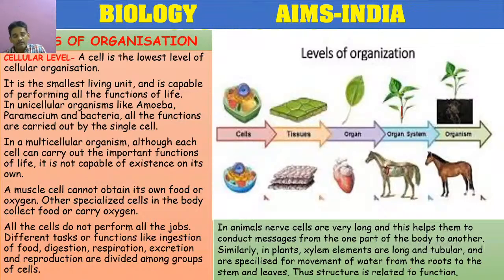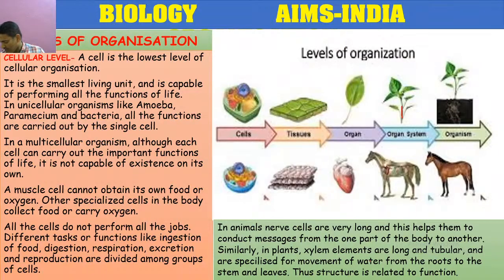Here, the digestive system performs digestion. The respiratory system performs respiration. The circulatory system, transport. The excretory system, excretion. And the reproductive system, reproduction: production of gametes, fusion of gametes, and fertilization, formation of embryo. So like that, the structure of every cell or tissue is related to its function.